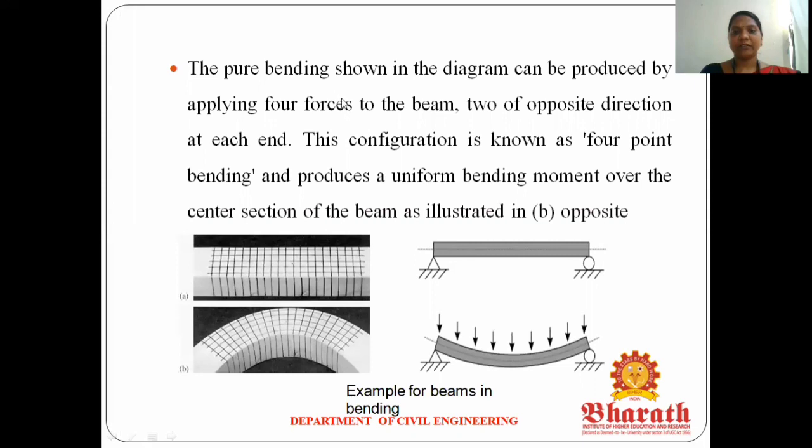Pure bending, as shown in the diagram, can be produced by applying forces to the beam in opposite directions at each end. This is known as 4-point bending and produces a uniform bending moment over the center section of the beam. Here this is a beam, and due to the external load, the reactions are there at both supports. So this is applying the four forces on the beam in opposite directions at each end. This is called pure bending.